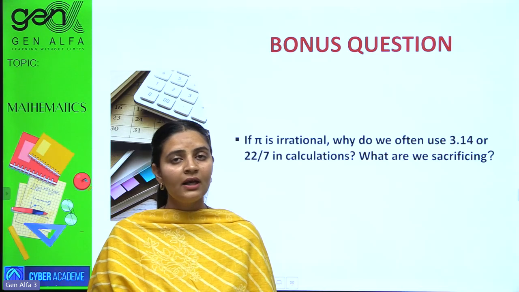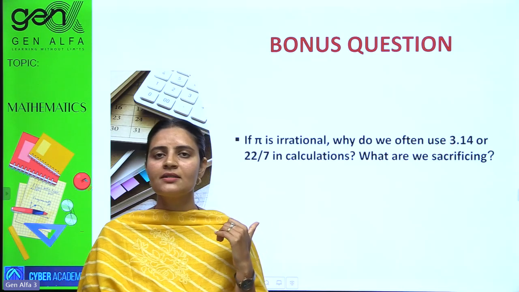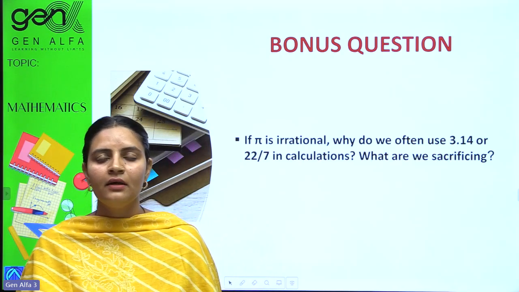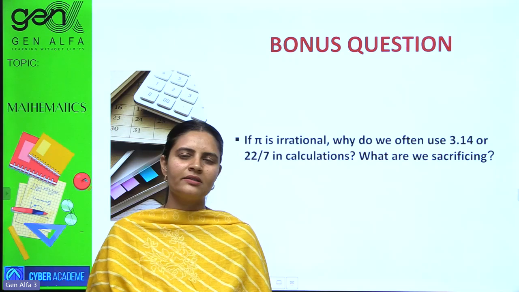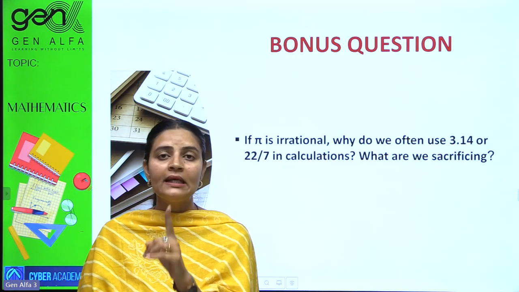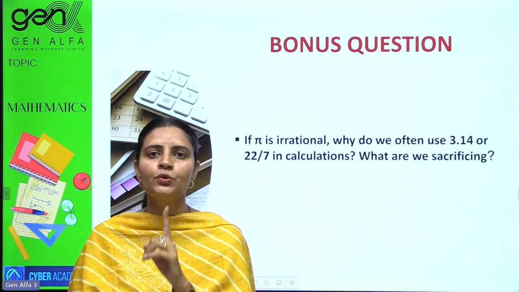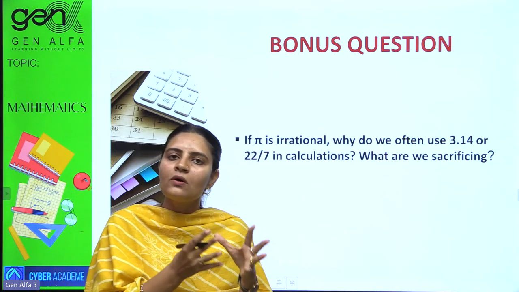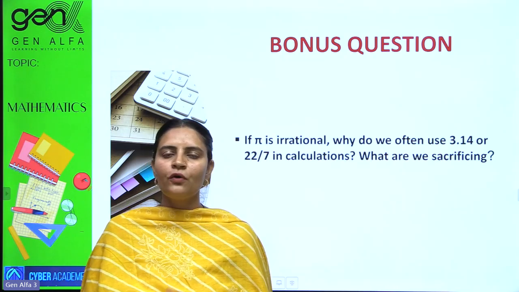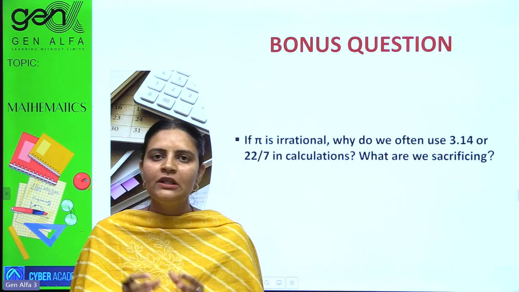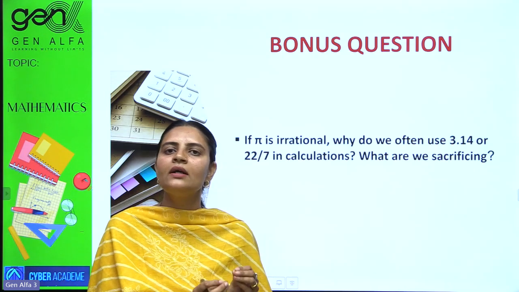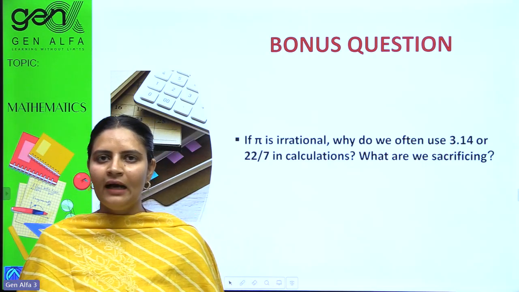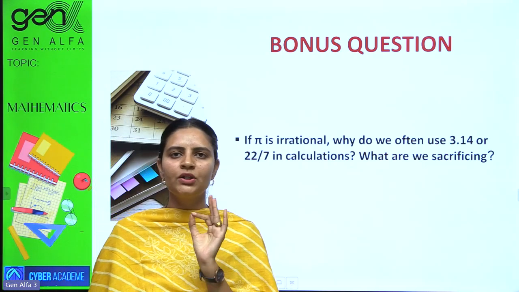But it's a contradiction. I have just told you that pi is taken as an irrational number. Many mathematicians could not find its value. It never ended. So what is the answer? Just write it. It's a statement that 22 by 7 is not the exact value of pi. It is an approximate value of pi. For the sake of convenience in some problems, we use this approximation. It is not our pi. It is somewhere nearby our pi. Understood? This is the most important question.